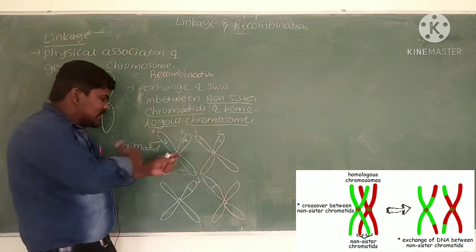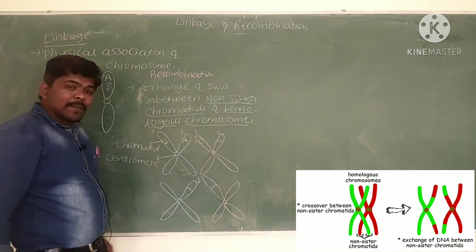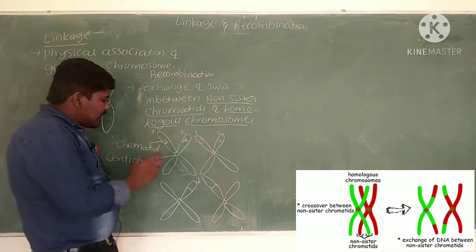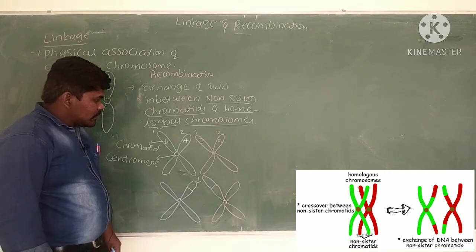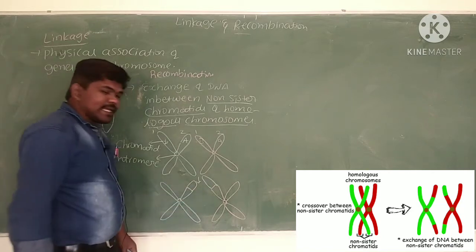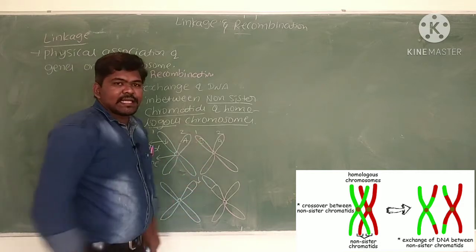That is the exchange of genes, the exchange of genetic material between the non-sister chromatids of homologous chromosomes. That will show the variation. Okay, that is about recombination.